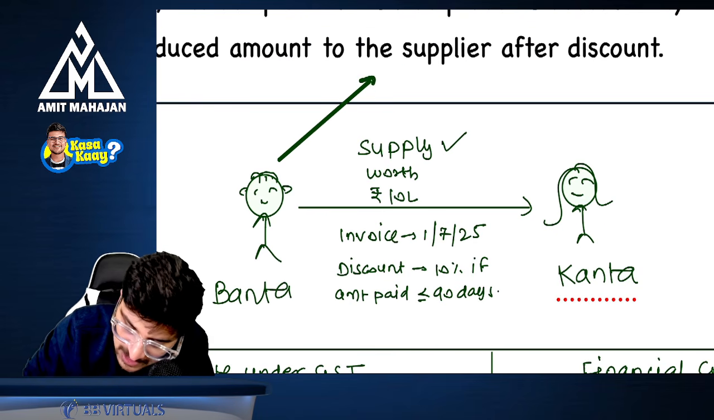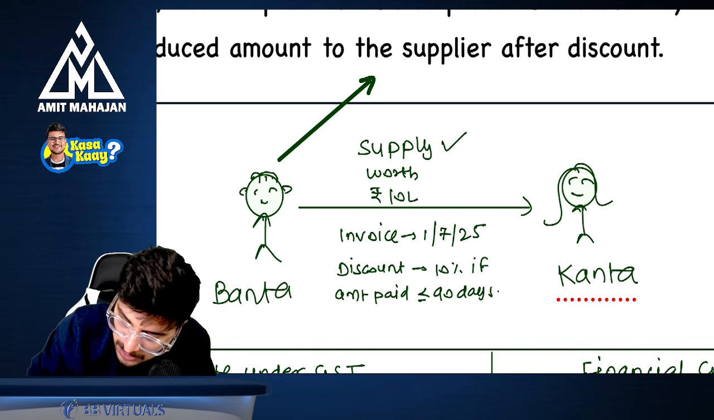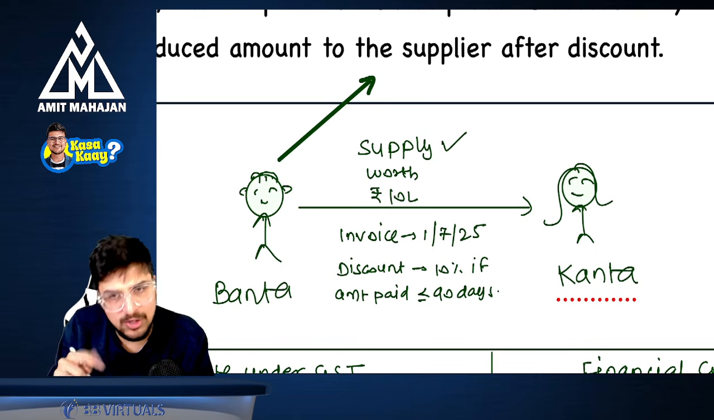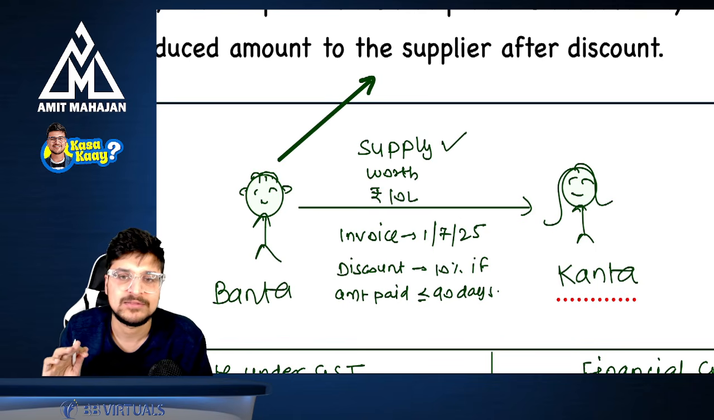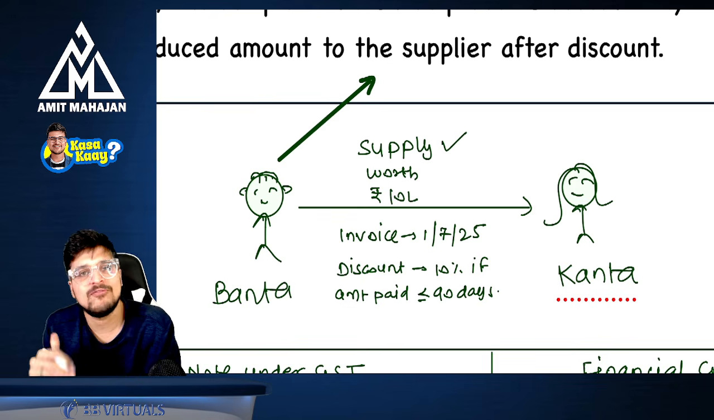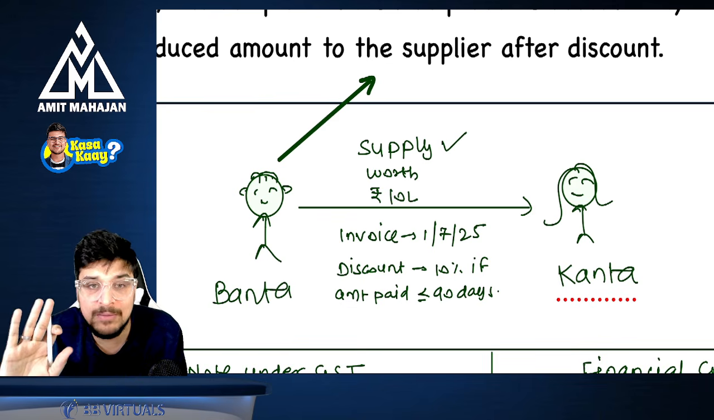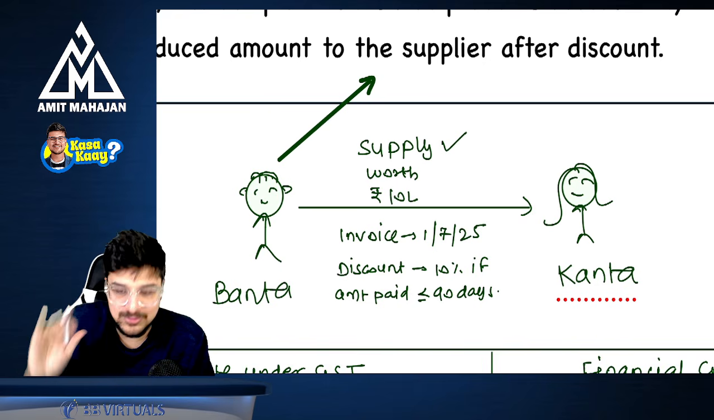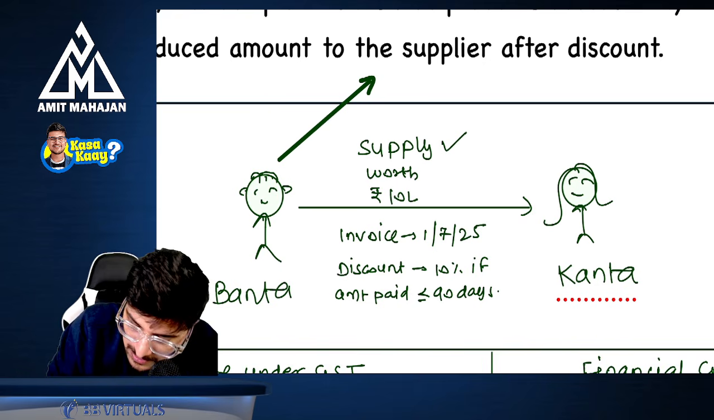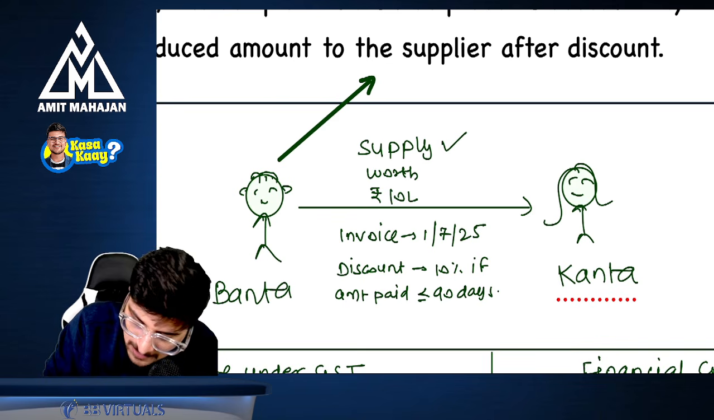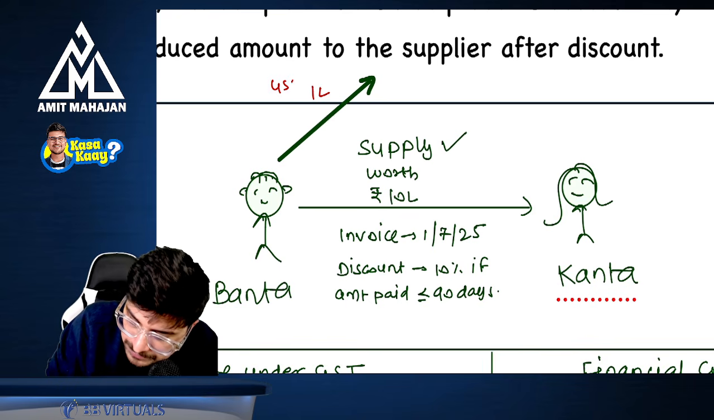Now you only tell me, if Banta is making a payment of GST to the government, on how much value will he pay the GST, on 10 lakhs or 9 lakhs? Of course, on 10 lakhs, because Banta does not know right now whether Kanta will make a payment to him within 90 days or not. So he will make a payment on 10 lakhs only. So 10 lakhs at 10%, assuming the GST rate is 10% for my convenience, he will make a payment of 1 lakh rupees of GST to the government.